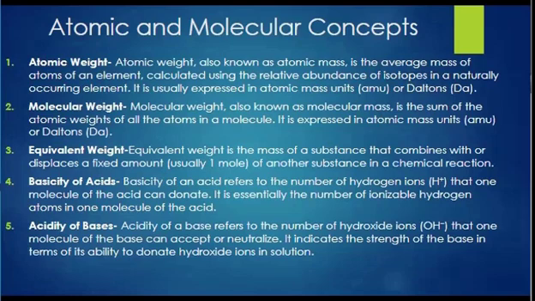Now, for calculating this, we take the atomic weight of each atom in the molecular formula. For example, in water, since the formula is H2O, we add 2 times the atomic weight of hydrogen plus 1 times the atomic weight of oxygen. If the atomic weight of hydrogen is 1.008, then 2 times 1.008 plus 1 times 16 would give you 18.0116 AMU. That is the molecular weight of water. So this is how molecular weight is calculated. We will be teaching these calculations in detail in this unit.